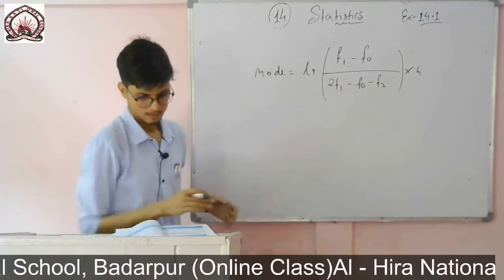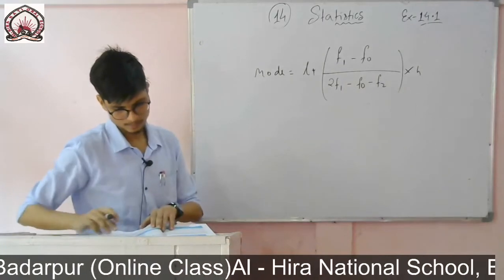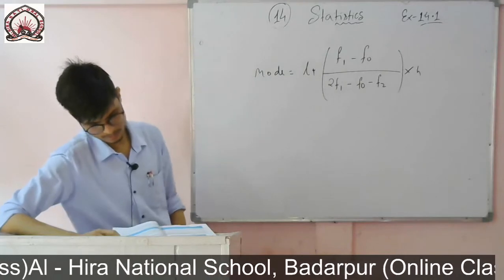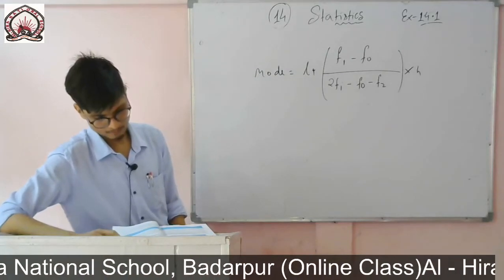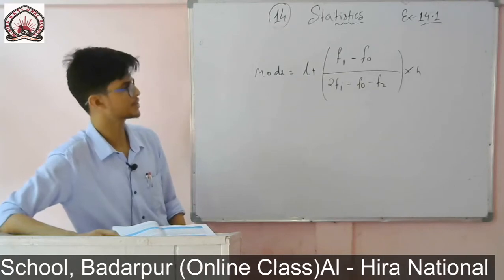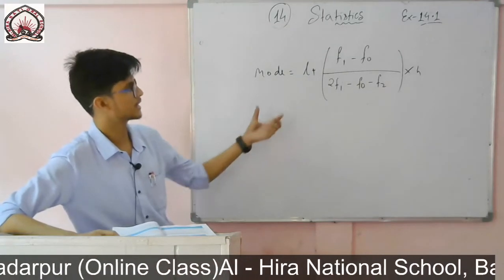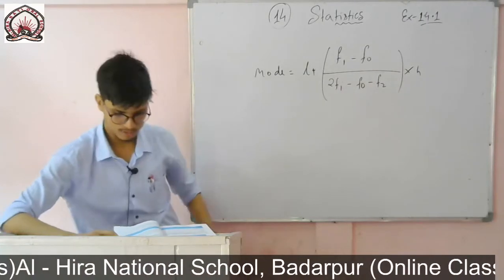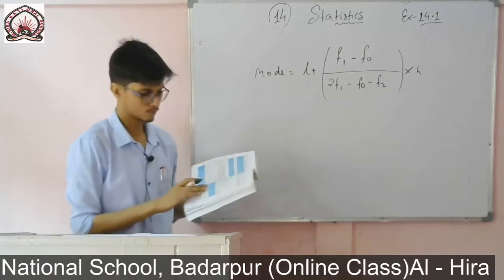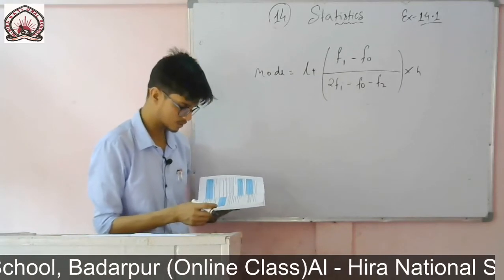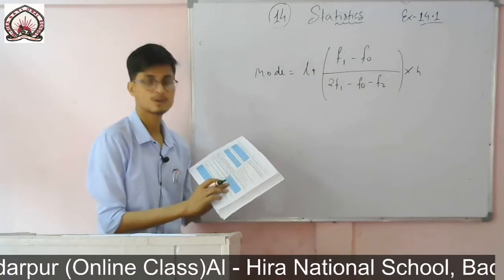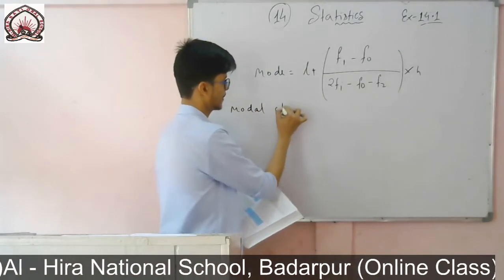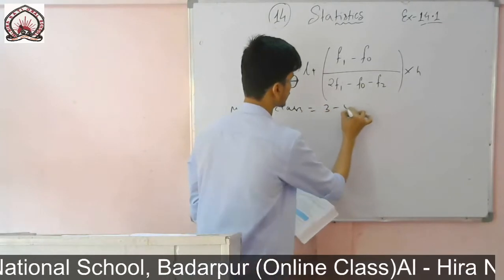See example number 5. The family size is given as 1 to 3, 3 to 5, 5 to 7, 7 to 9, 9 to 11, and the number of families is given, which is the frequency. The question is to find the mode of this data. Using the formula, I will show how to find the mode. In this table, which interval has the maximum frequency? It is 3 to 5. The second one has frequency 8, so the modal class will be 3 to 5.